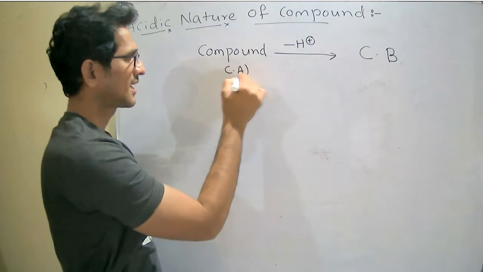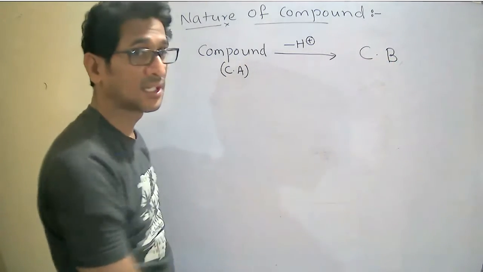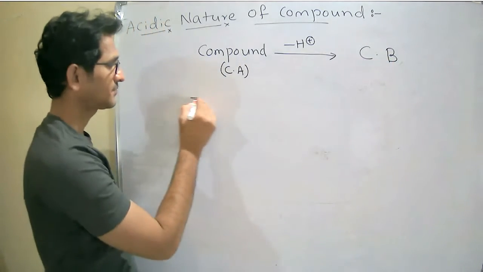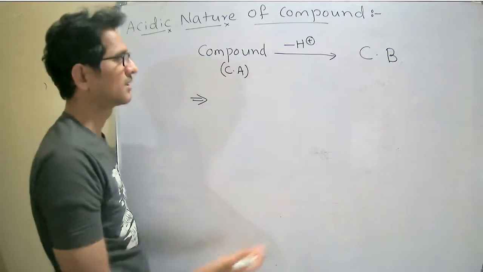Therefore, it is classified as the conjugate acid with respect to the conjugate base. Same things will repeat here.